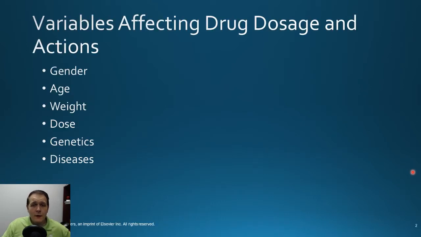So there's a lot of different variables that can affect how we dose our medications and the actions they have on people based off of potential gender, age, their weight, the dose that we administer. Genetics play a big role in a lot of cases, and other disease states the patient may have that will affect how well or not so well that our drugs work.